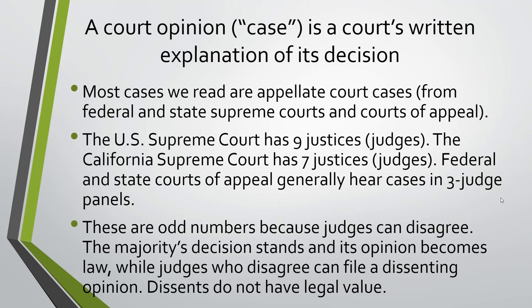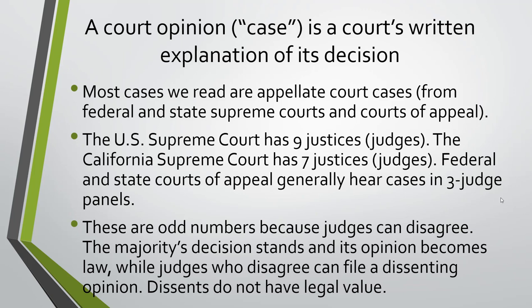So look at these odd numbers. The U.S. Supreme Court has 9 judges. The California Supreme Court has 7 of them. Courts of appeal, generally when your case is appealed from the trial court to the court of appeal, your case is assigned to a panel of 3 judges. So we have 3, 7, and 9 there. Those are some odd numbers.